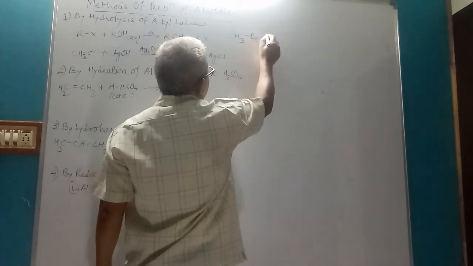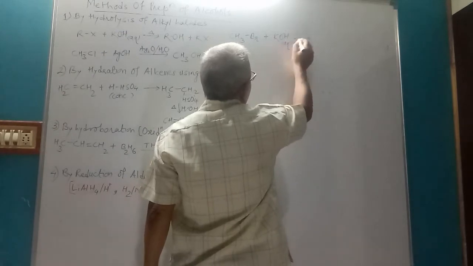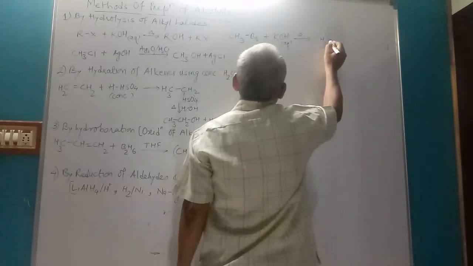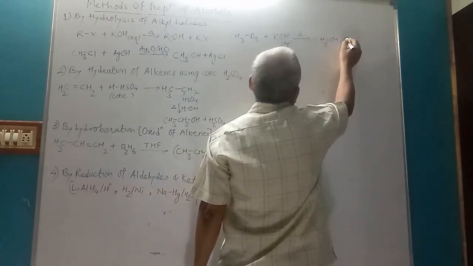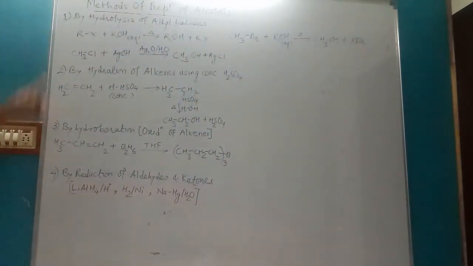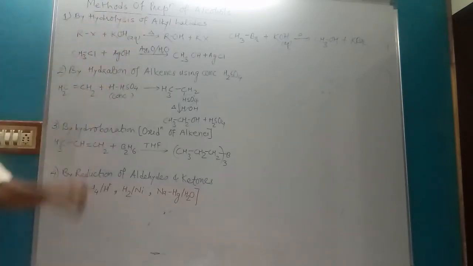CH3Br plus KOH, aqueous medium, boil it, it gives CH3OH plus KBr. So this is the first method of preparation by hydrolysis of alkyl halide. What do you mean by hydrolysis? Either warm, boil or heat in presence of water, that is called hydrolysis. इसमें क्या करेंगे? वार्म करेंगे, हीट करेंगे या बॉईल करेंगे, वो प्रोसेस को बोलेंगे हाइड्रोलिसिस.